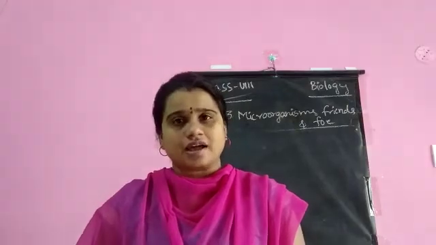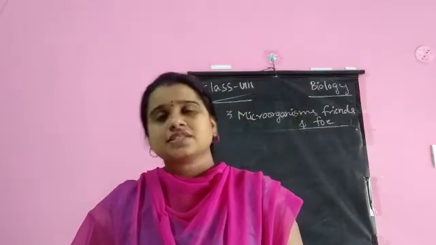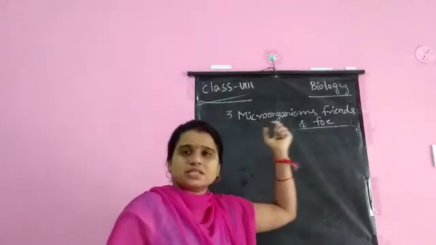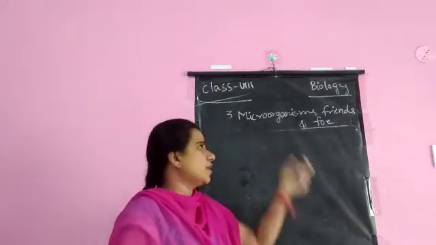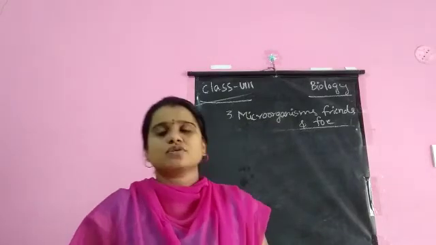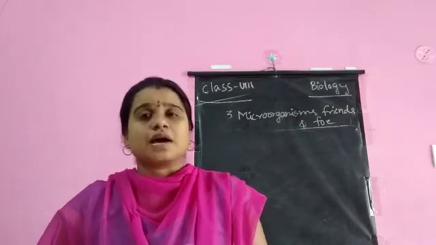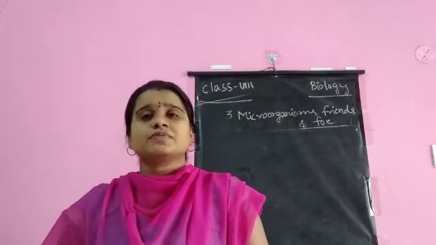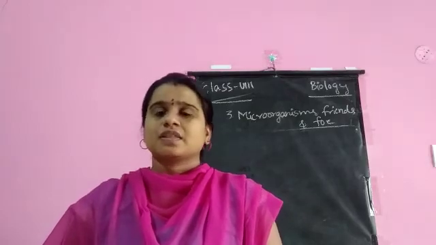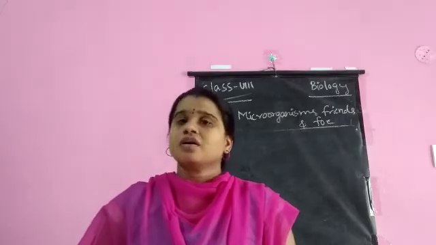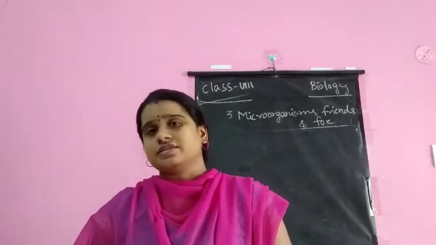What we cannot see with the naked eye is known as microorganisms. We need a microscope to see microbes. There are 5 major types of microorganisms: bacteria, algae, protozoa, fungi, virus.